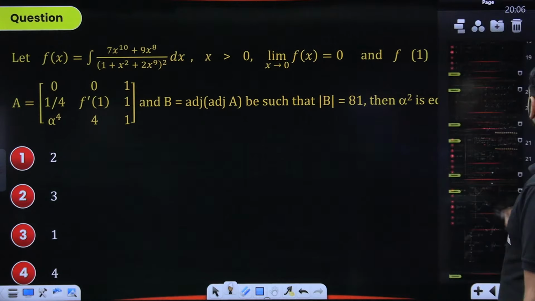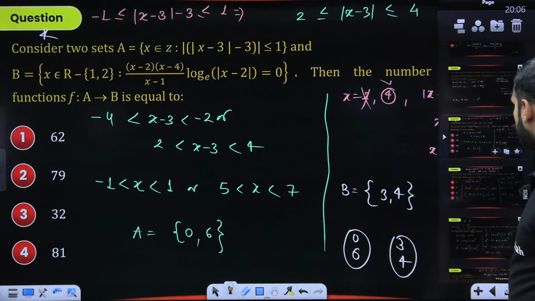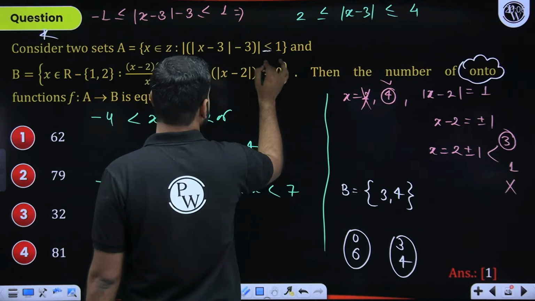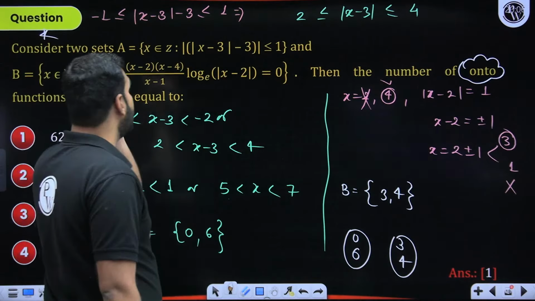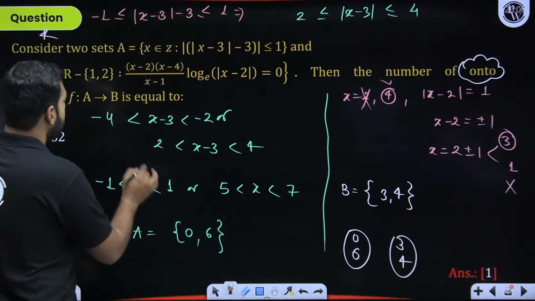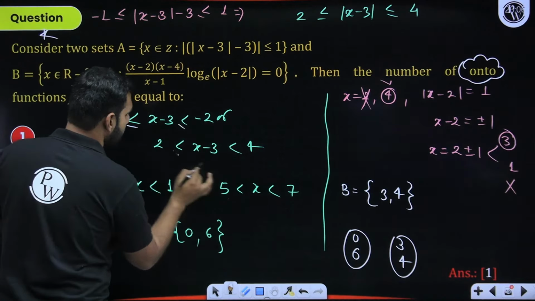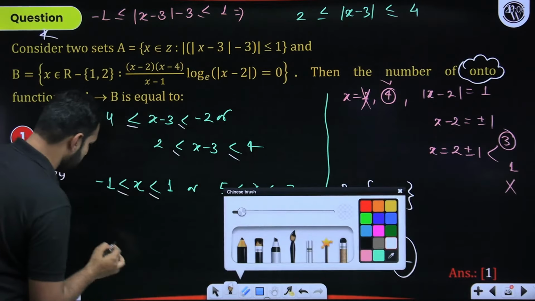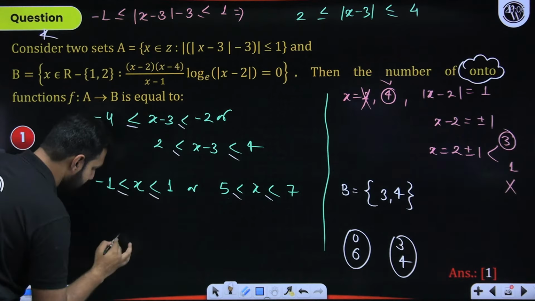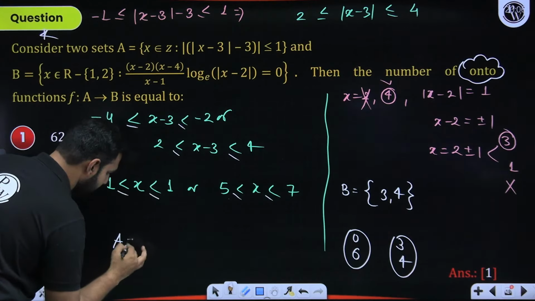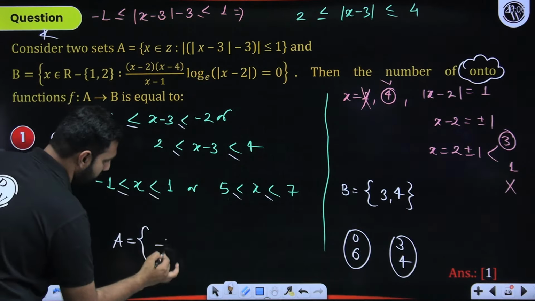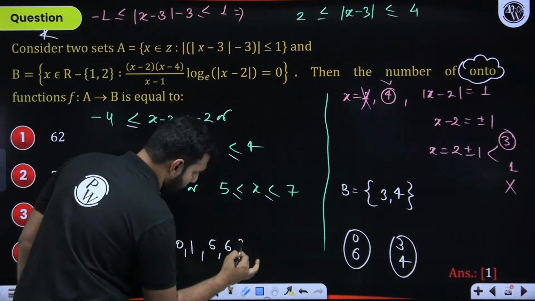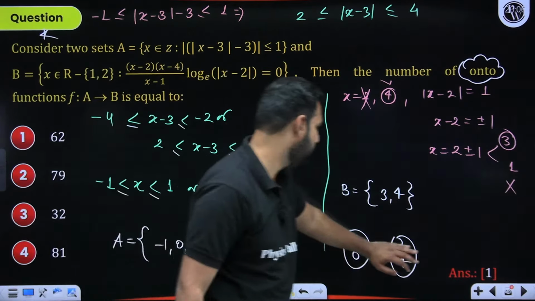Before we talk about this particular question, let me get back to the previous question. Yes, I was committing an error which I did not realize. This is an equality here. I kept on using equality, but here I did not use it as an equality. So this would be equality, this would be equality, this would be equality. With that, if x was supposed to be an integer, the set A will be minus 101, minus 101, and 567. So when you talk about the mappings now, this is not how the mappings will look.